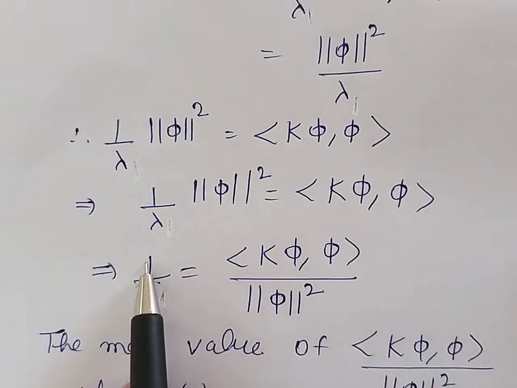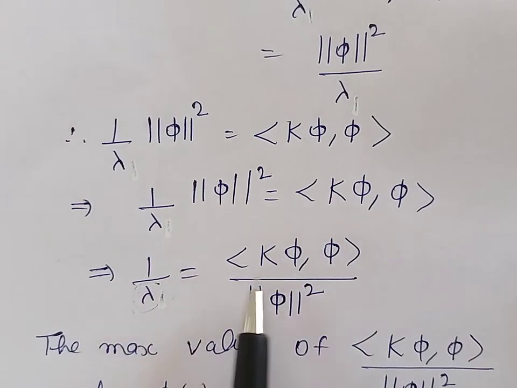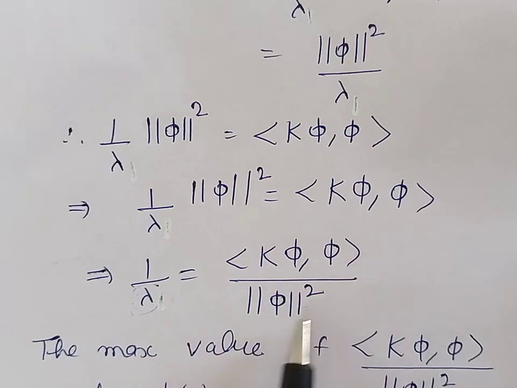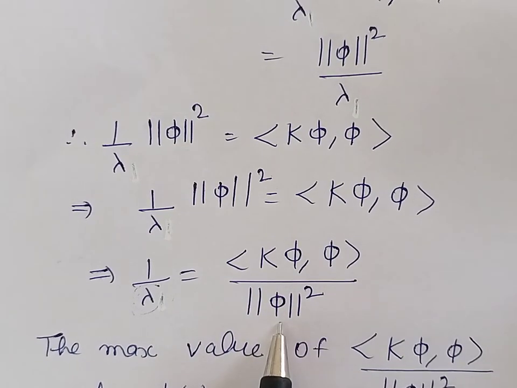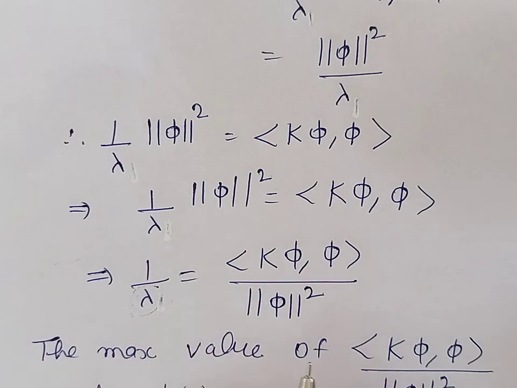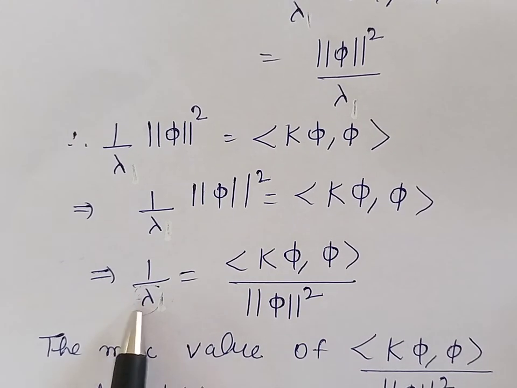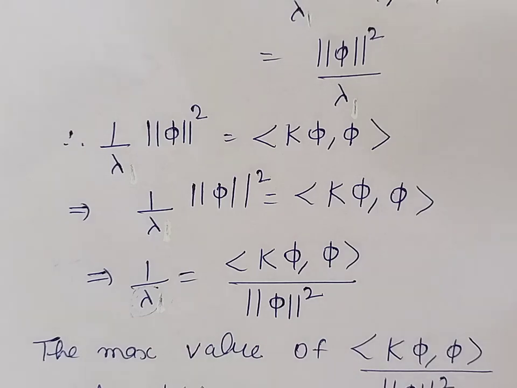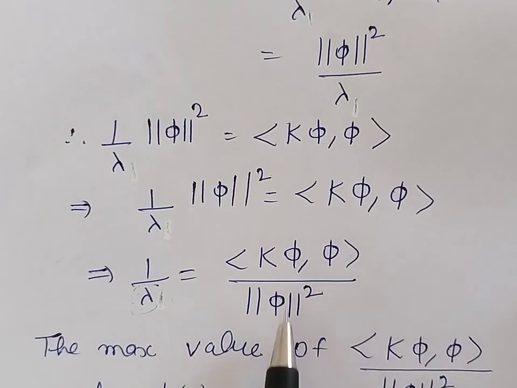So from here 1 upon lambda is equal to the inner product of k phi with phi divided by phi norm square. Now here lambda is any eigenvalue, and if we take this lambda as the smallest eigenvalue, then that expression will become maximum.